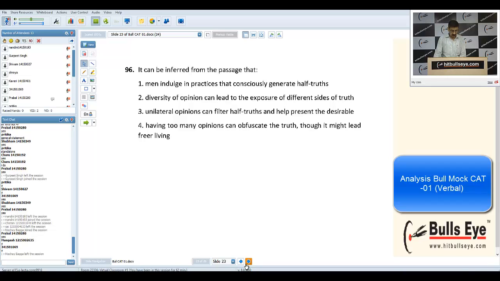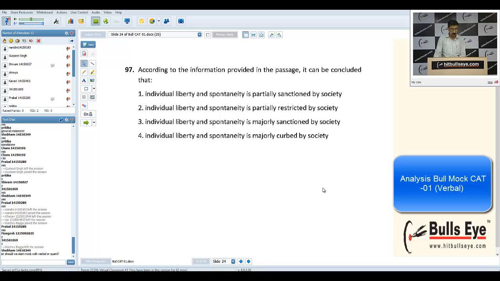So let's see what we have for the last question. According to it, it can be concluded that... So I have taken the 97th. Shubham, you have asked, should we start with verbal or quant? First of all, I would suggest that you start with your strong area.